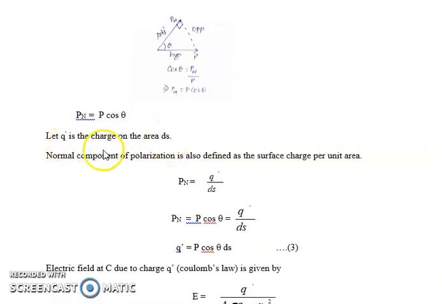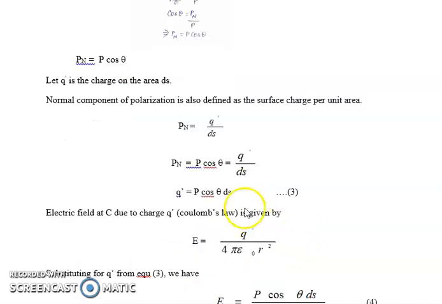As I told you, let Q prime be the charge on the area ds. By definition, the normal component of polarization is defined as surface charge per unit area. The area we are considering is ds and the charge there is Q prime. So Q prime by ds gives the normal component of polarization. So Pn is equal to P cos theta, which is Q prime by ds. From here, Q prime is P cos theta ds. This is the charge Q prime on the area ds.